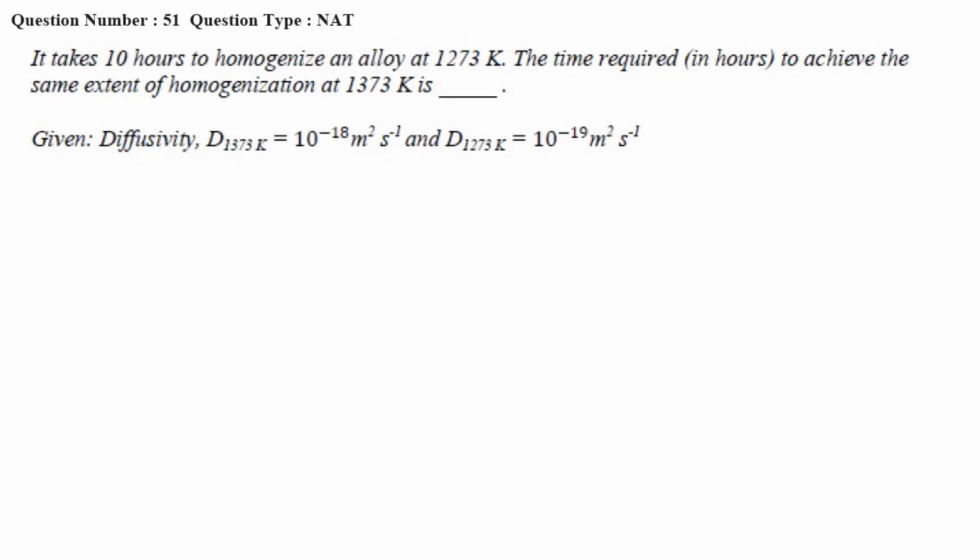It takes 10 hours to homogenize an alloy at 1273 Kelvin. The time required to achieve the same extent of homogenization at 1373 Kelvin is. Here the diffusivity at 1373 Kelvin and diffusivity at 1273 Kelvin are given. In this type of problem, we know that D times t is constant. The product of diffusivity and time is constant.